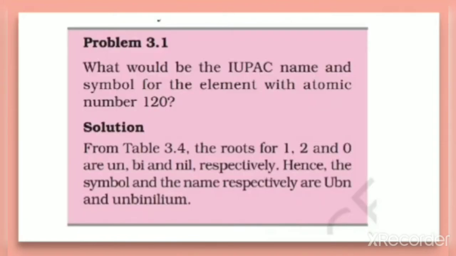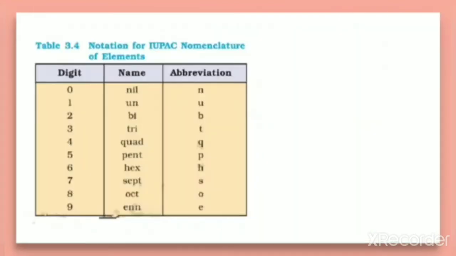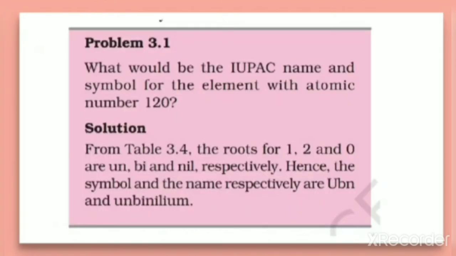One of the textbook questions is, what would be the IUPAC name and the symbol for the element with atomic number 120? So refer to the table, and you make the name according to the method which I told you, so that you will get the answer for this question. All of you try this question, and the answer is given here. So try by yourself and check your answer with this. This is one of the textbook in-text questions.